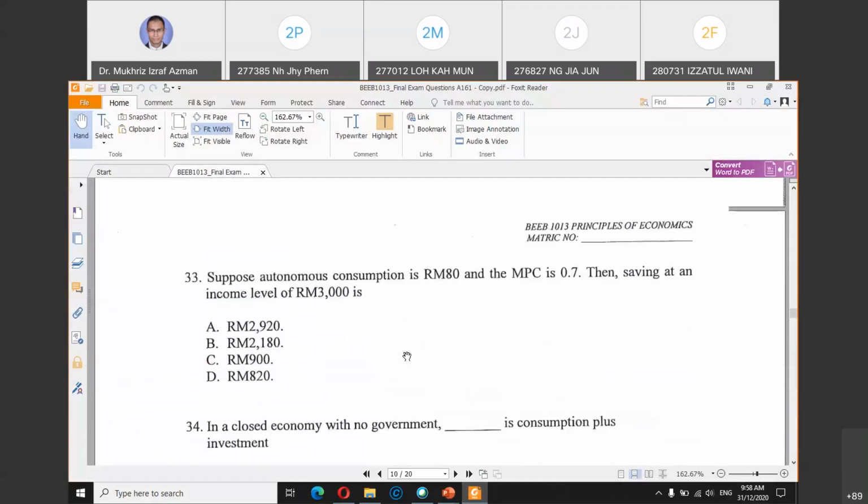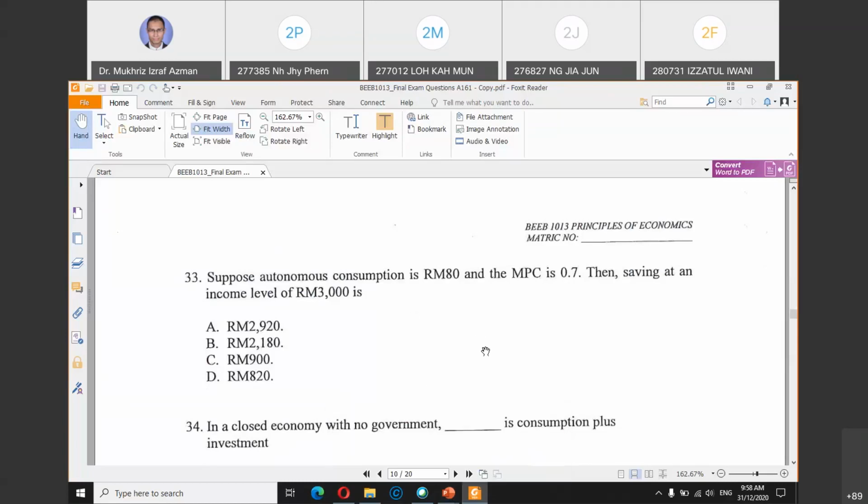And then you have this: suppose consumption is 80 MPC, so saving at an income level of 3,000 is what? Again, this is about whether you are using the consumption function or the saving function. The saving function is negative A plus 1 minus B times YD.